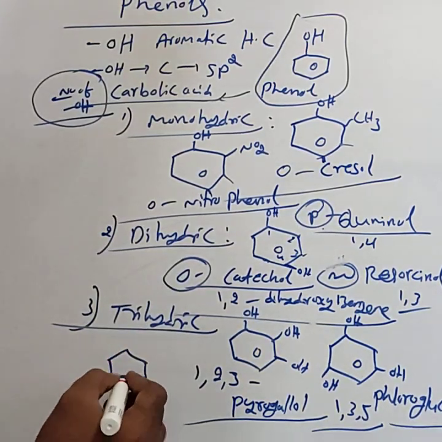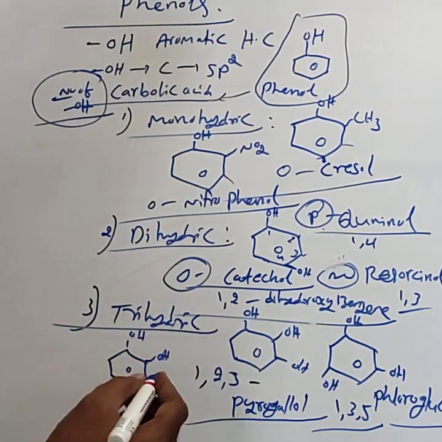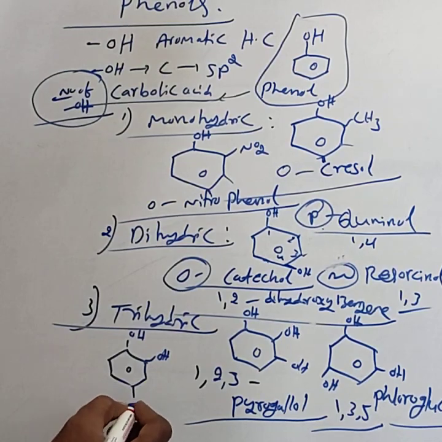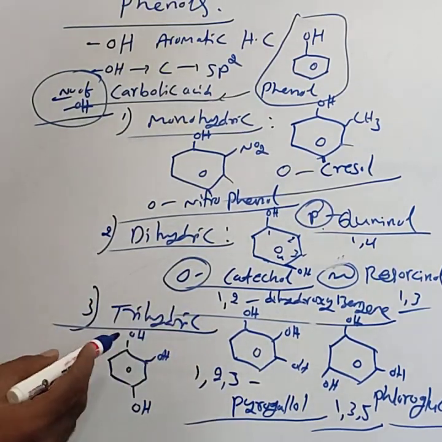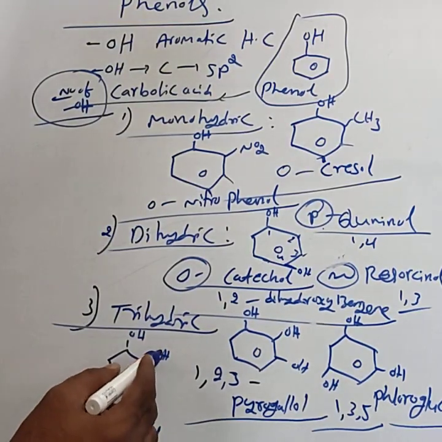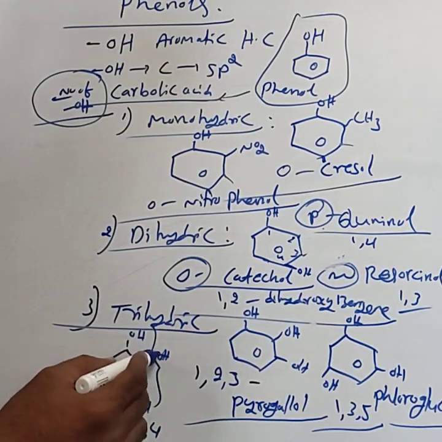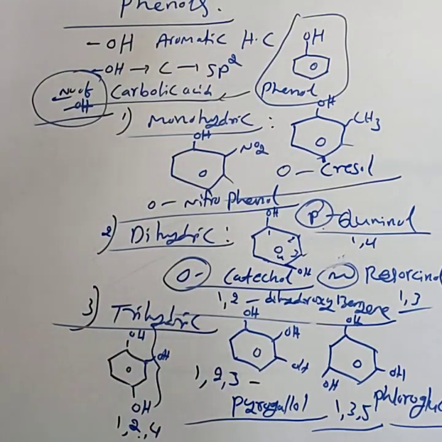And one more is OH, OH, then OH, that is 1, 2, 4. Then it is called orthohydroxyquinol. Up to here, this is quinol, hence it is called orthohydroxyquinol. This is about the trihydric phenols.